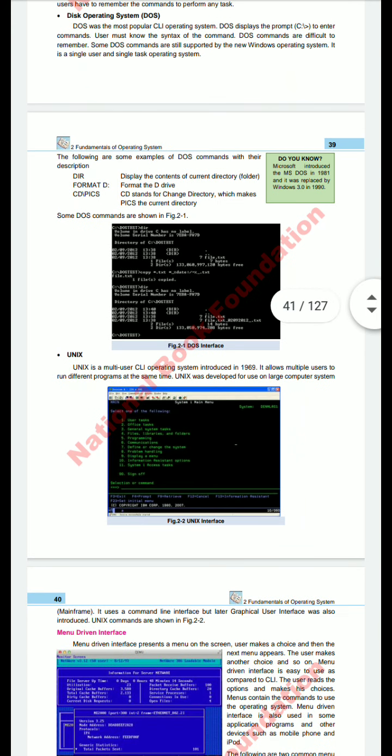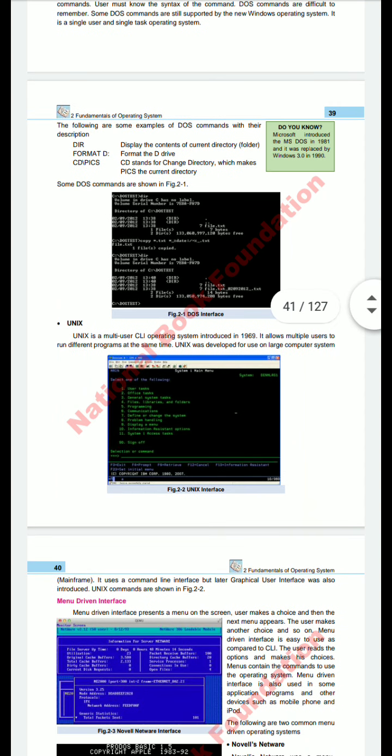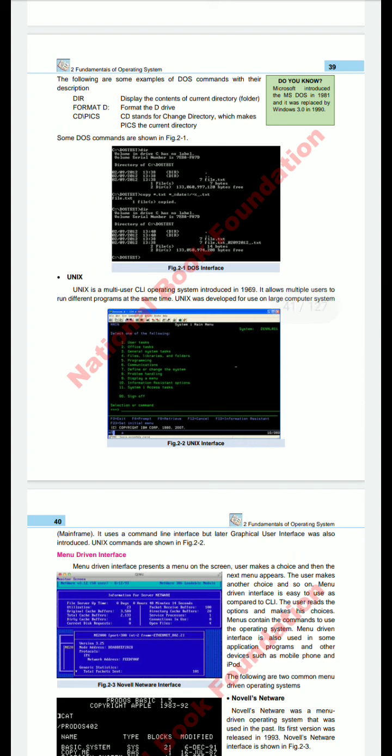Here is the example of DOS. Dir means directory, format d, cd slash pics. Dir displays the content of the directory, what are the main contents of that directory. Format the D drive. CD stands for change directory, which makes pics the current directory. Some DOS commands are shown. These are some commands that are used in the disk operating system.